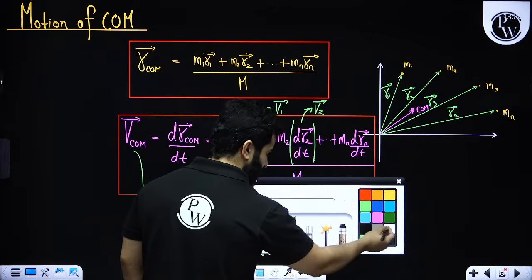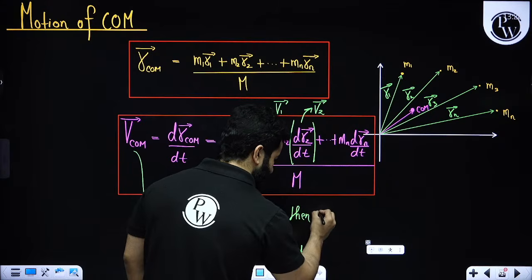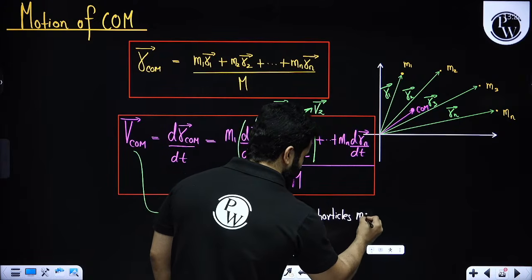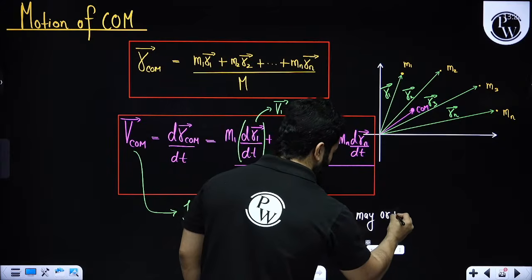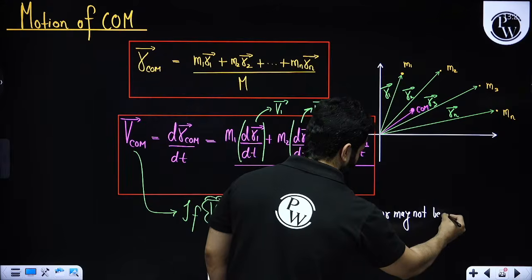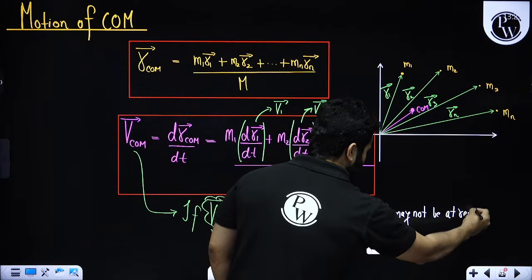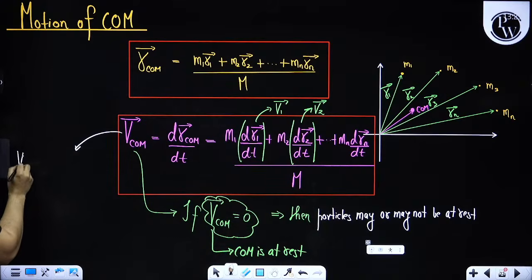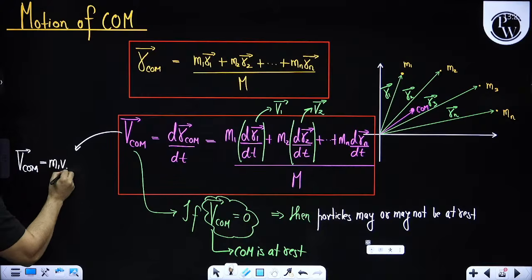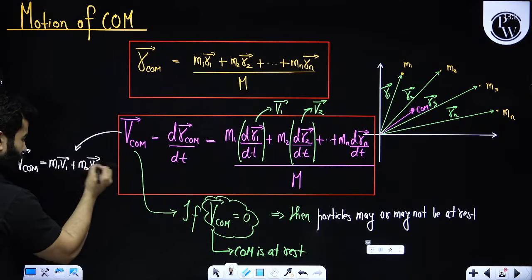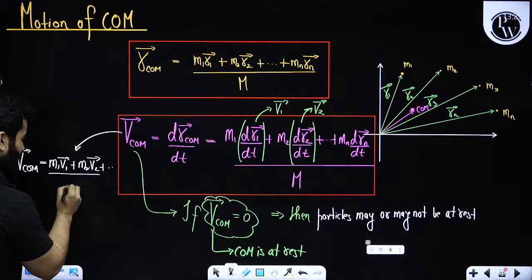Then the particles may or may not be at rest. Please understand, V_COM can actually be written as M1 into V1 plus M2 into V2 and so on, divided by total mass.